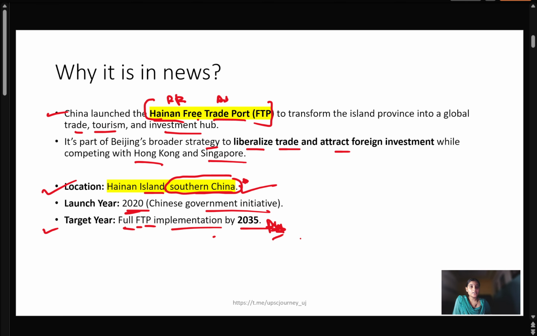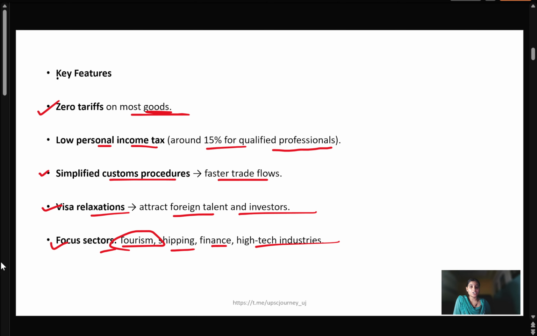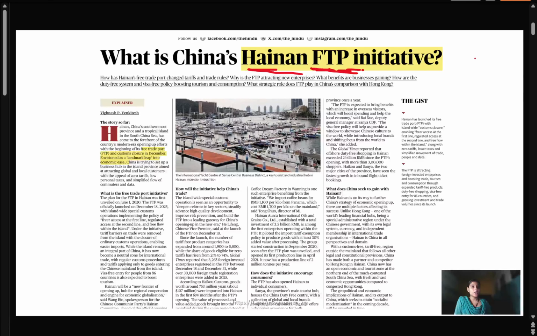So important is China's Hainan Free Trade Port, which is going to be fully implemented by 2025, located on Hainan Island, southern China. The key focus of this initiative is tourism, shipping, finance, and high-tech industry. So very important is the Hainan FTP initiative by the Chinese government.